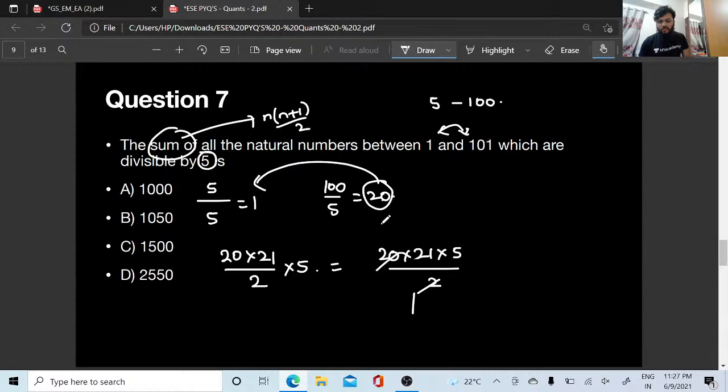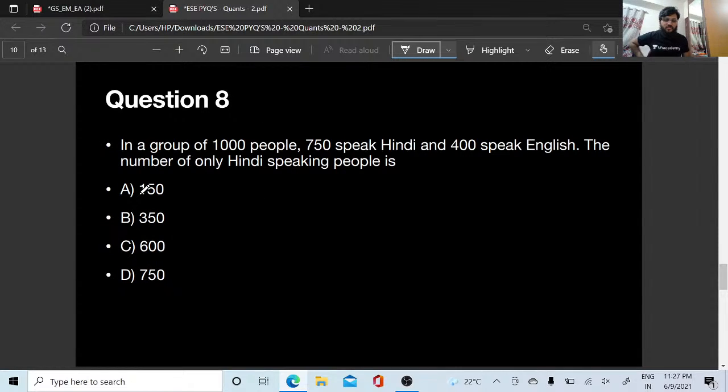2 ones are 2, 10s are 10, 5s are 50 into 21. 50 into 21, 1050, right? Option B is the right answer. Just summation karna. Option B is the right answer. Okay, fatak se 3 more questions, we'll do it off.